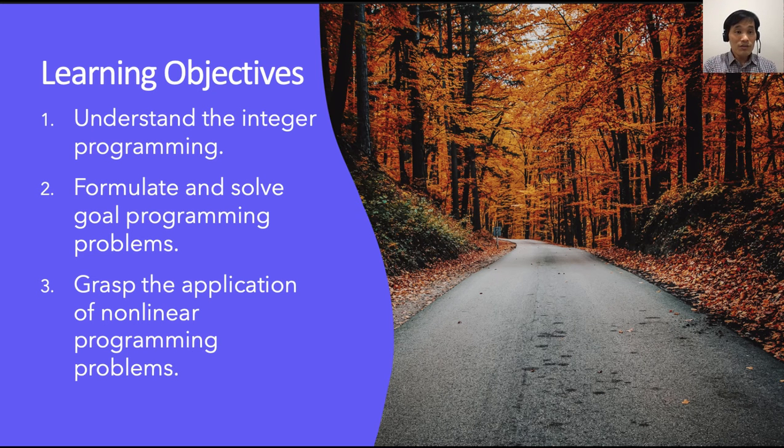Here are three learning objectives that we will be learning. First, understand integer programming. Second, formulate and solve goal programming problems. Third, grasp the application of nonlinear programming problems.